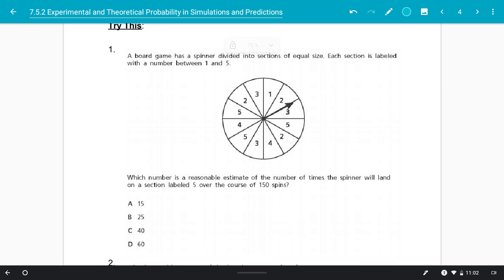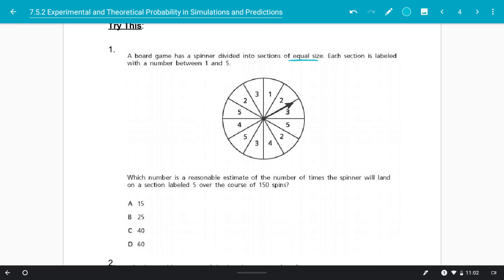All right, so we got 2 more examples here. Okay, number 1. A board game has a spinner divided into sections of equal size. Each section is labeled with a number between 1 and 5. Now, some important things. They're telling us that the sections are equal size because that means that they have equal probability of occurring.